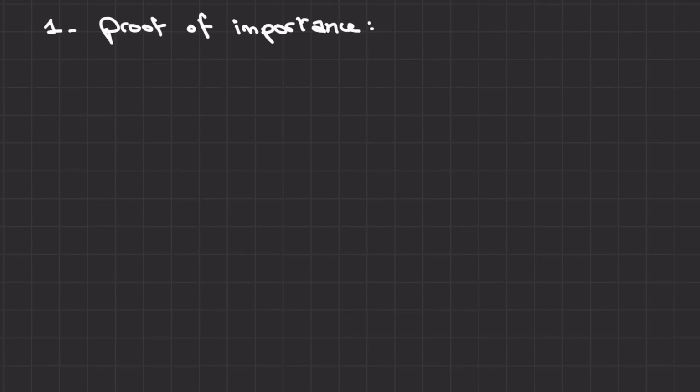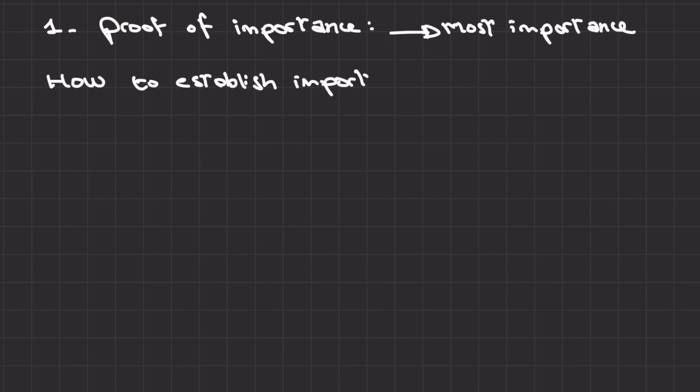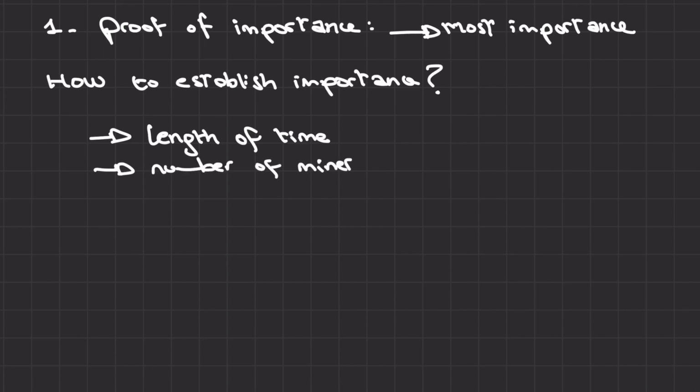What happens is, the participant with the most importance gets to say which transactions happened and receives incentives the most often. One factor that establishes importance in this mechanism is the length of time that someone has been a part of the system combined with the number of other miners trusting them by opting in to receive information from them. Few blockchain algorithms are using this mechanism because it could be gamed by creating fraudulent participants who then vote for each other, thereby creating importance.